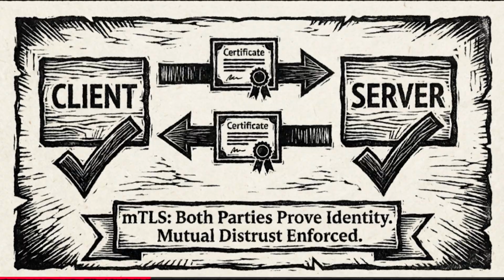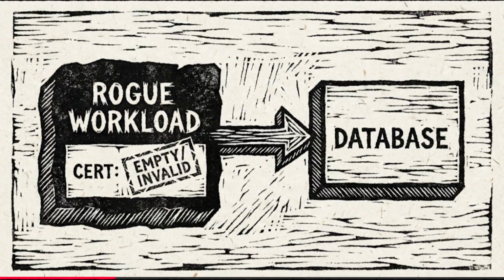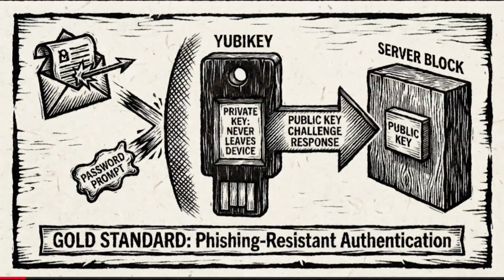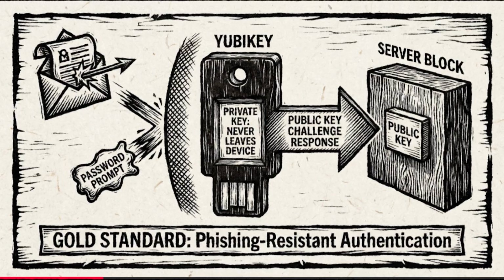What about server-to-server communication, workload-to-workload security? That is where mTLS, mutual TLS, is mandatory. In standard TLS, the client verifies the server certificate. In mTLS, the server also verifies the client certificate. Both parties must prove their identity. It enforces mutual distrust. If a rogue workload attempts to connect to a database without a valid certificate signed by the internal certificate authority, the connection is rejected during the handshake.